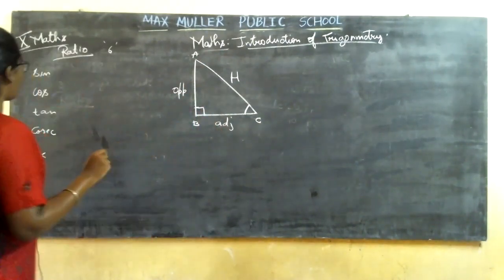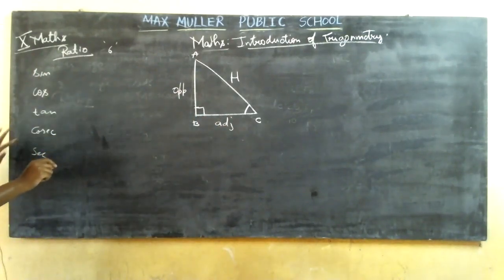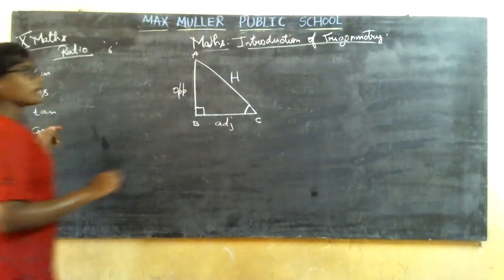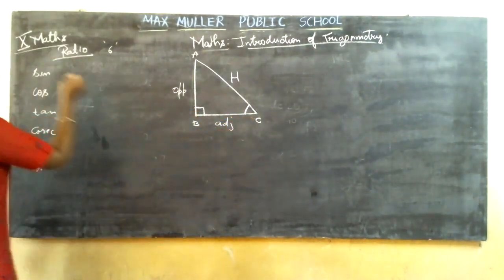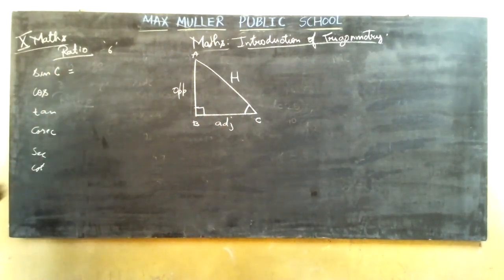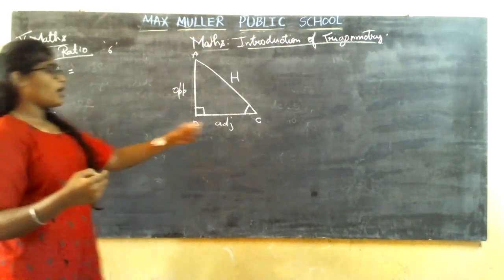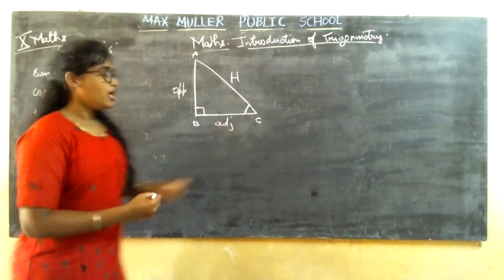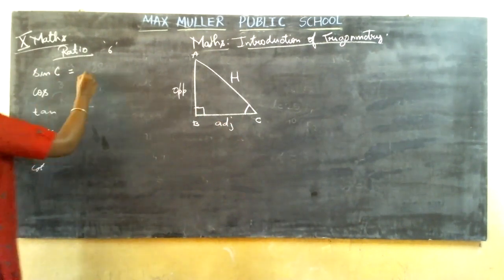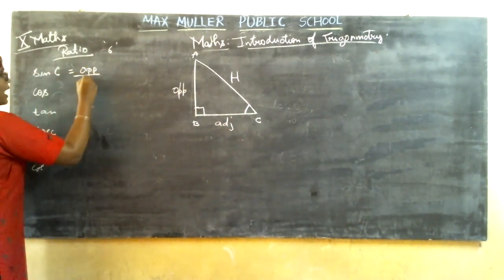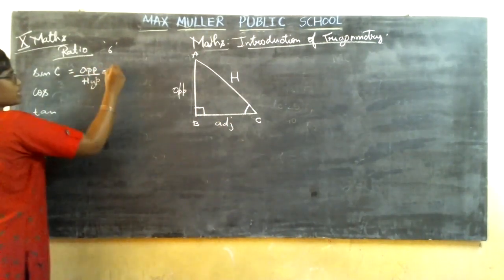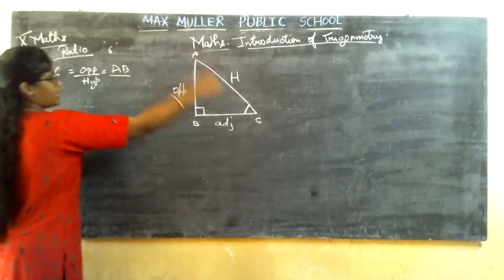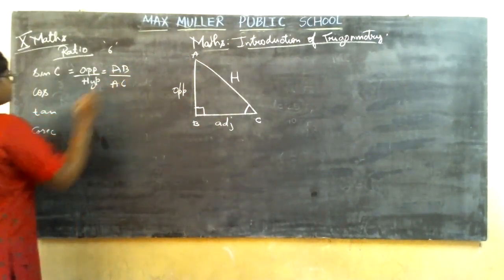Now you are going to learn the sine, cos, tan, cosecant, secant and cot based on which angle? Angle B? No, based on the acute angle, that is C. Sine C. You are going to learn the 6 ratios based on your acute angle, that is angle C. Now, what is sine? Sine is always opposite by hypotenuse. So what is opposite? It is AB divided by hypotenuse AC.